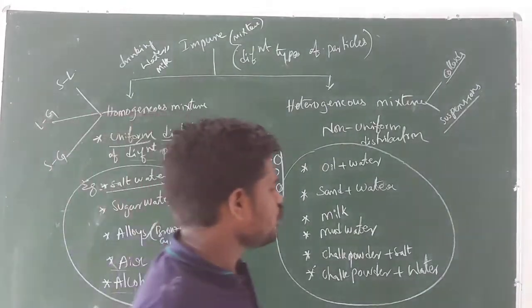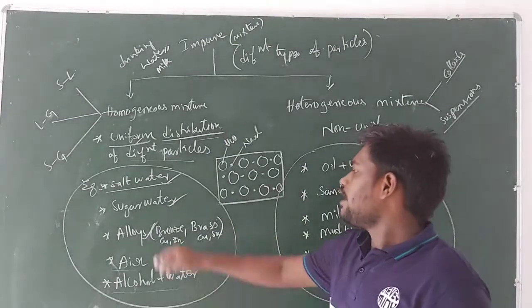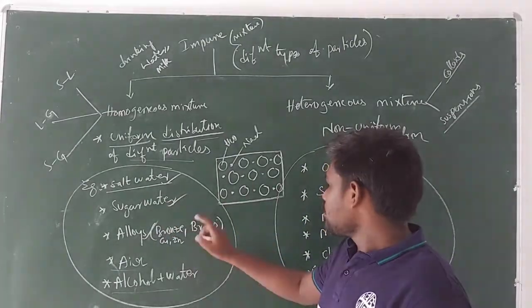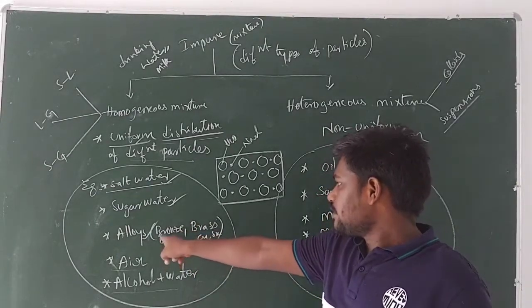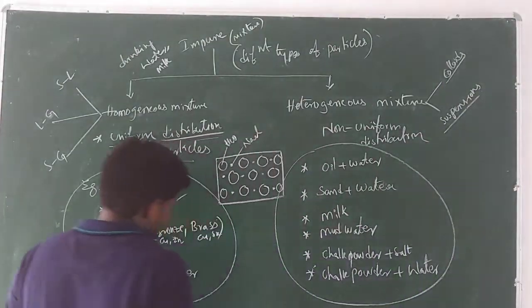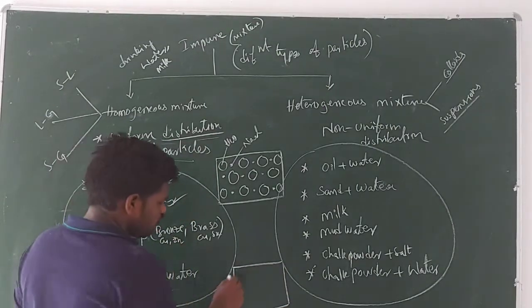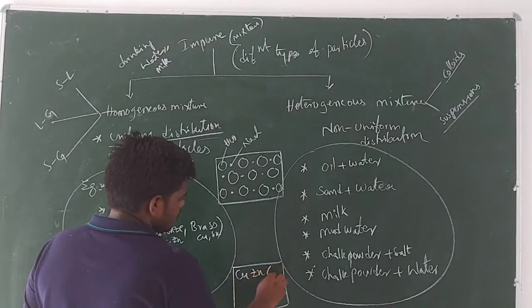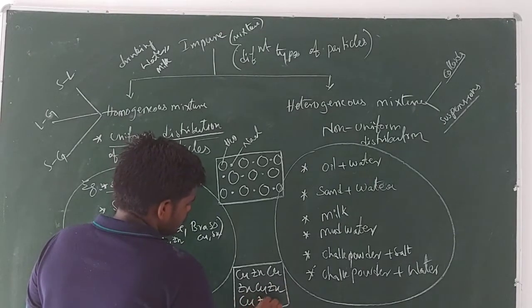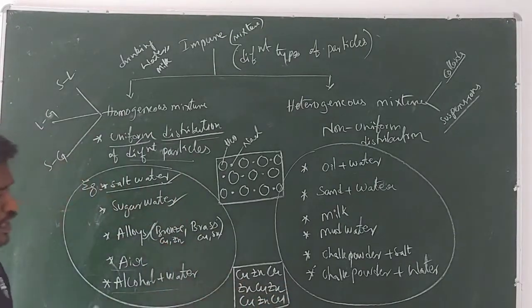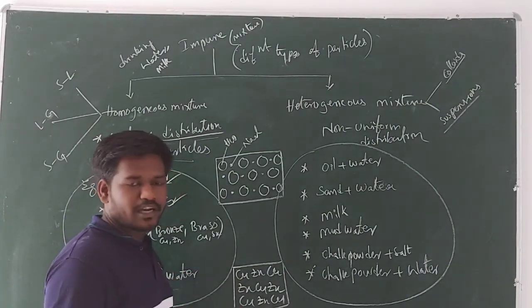Due to this kind of uniform distribution, guys, we are unable to identify the salt present in the water or sugar present in the water or the zinc present in the copper. So this is bronze. Bronze is an example of a homogeneous mixture. In the case of bronze, copper and zinc are both uniformly distributed. Copper, zinc. Like this, these two are distributed uniformly. That's why in bronze you are not able to identify the copper and zinc separately.